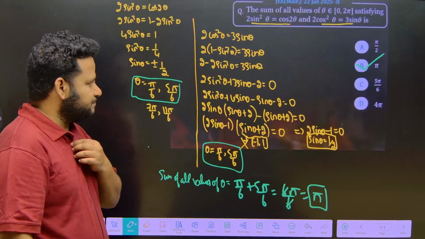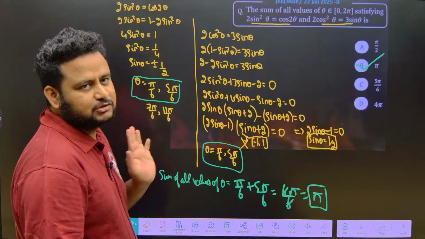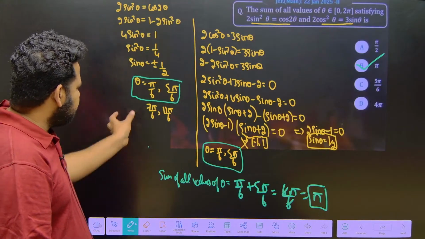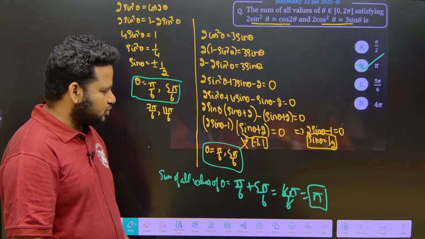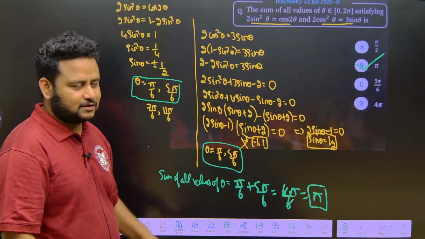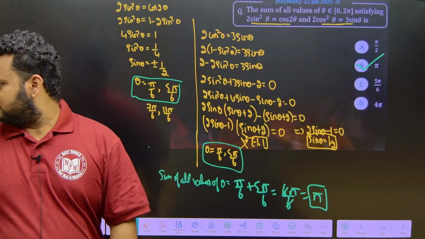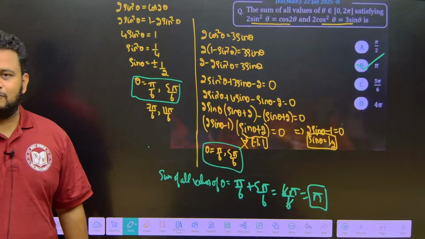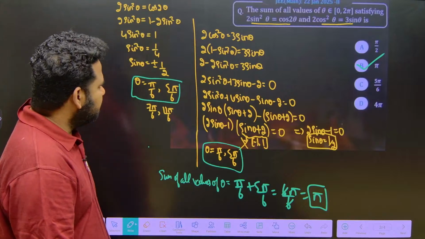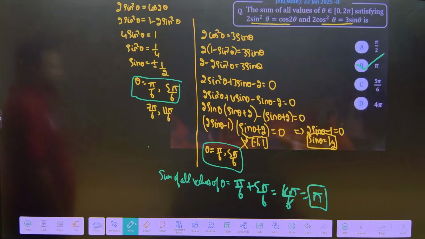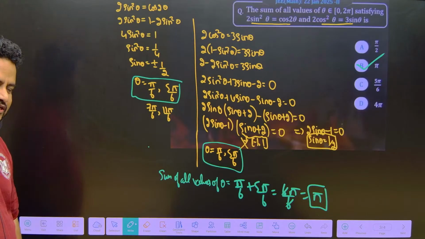Okay, that's it. Fairly simple question. I consider this a very easy question. Definitely you should solve such questions. Little calculatively intensive you may feel, but it's not that calculative also. It's a fairly simple calculation. I have written more steps for each and every student to understand. Clear? Fine. Please take a screenshot of the solution if you want, so that it will be handy for you if you want to solve it by yourself, and then you can refer to the solution, friends. All right.